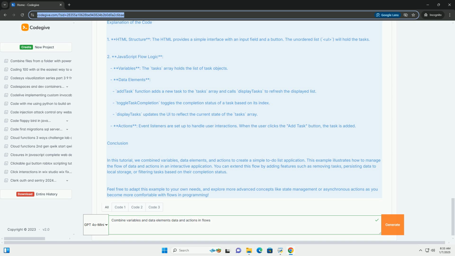Feel free to adapt this example to your own needs, and explore more advanced concepts like state management or asynchronous actions as you become more comfortable with flows in programming.